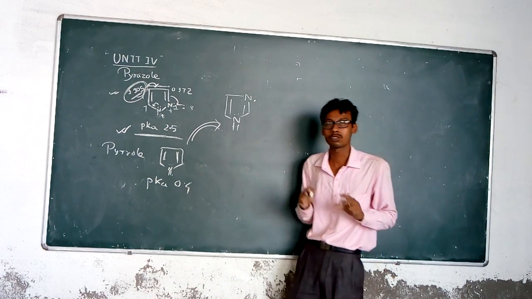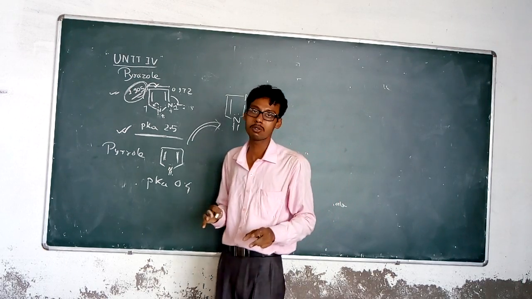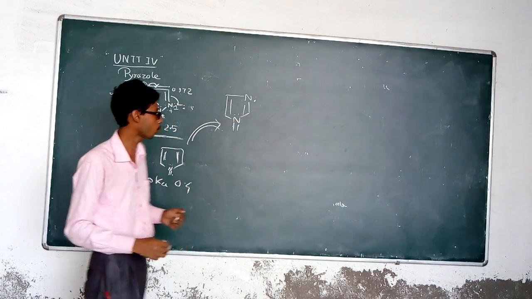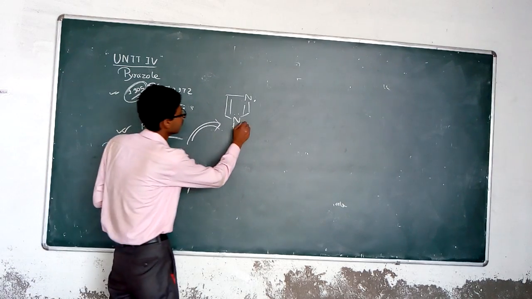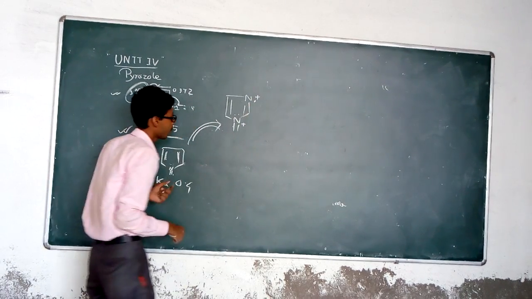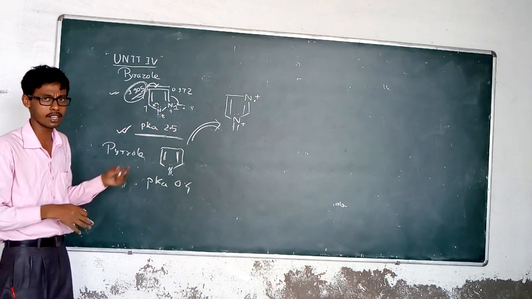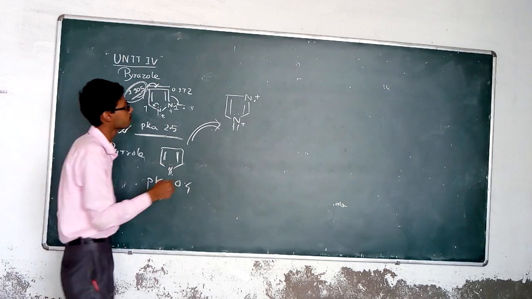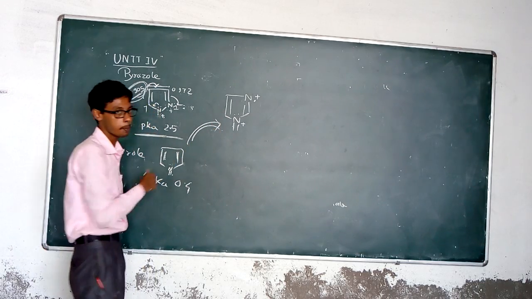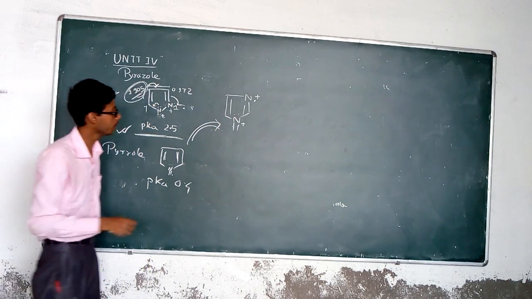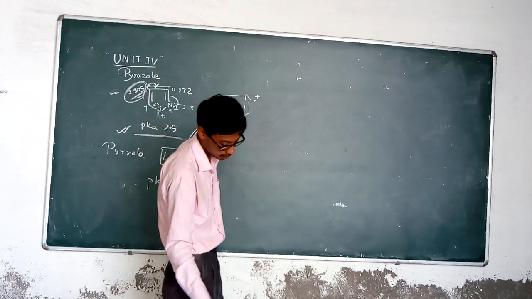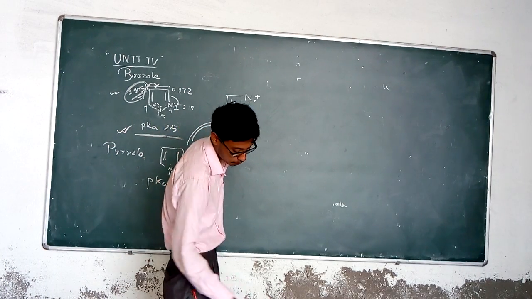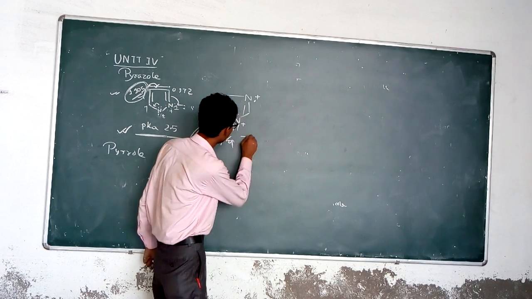As you know, the more resonating structures a compound produces, the more stable it is. In imidazole the positive charge is delocalized in the ring system much more easily than in pyrazole, so imidazole has the higher basicity, with a pKa of about 7.2.